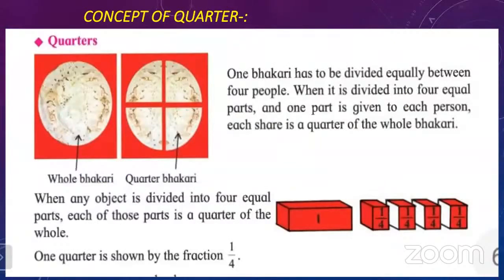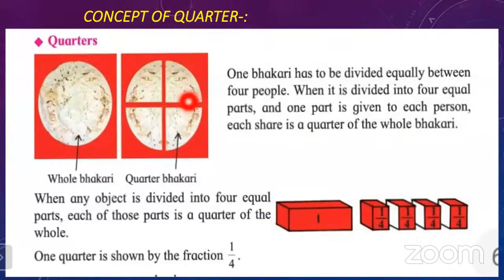Now look at here. What is our next concept? Our next concept is what? Quarters. What is quarters? Look at here. The same bhakri, which example we have understood from the first example of first concept. The bhakri here, which is divided into the 4 equal parts. You can see all parts are equal.